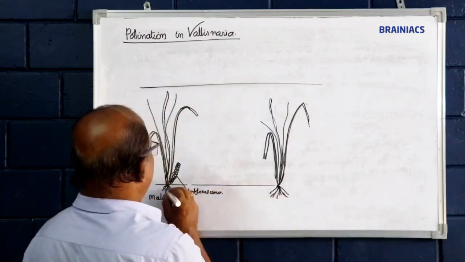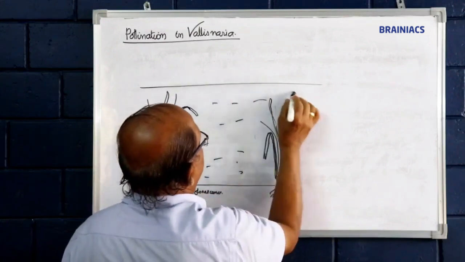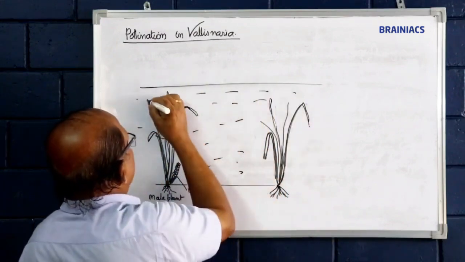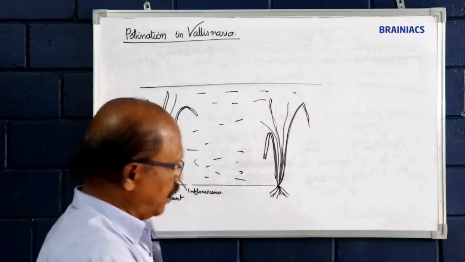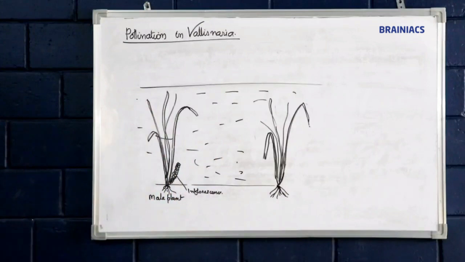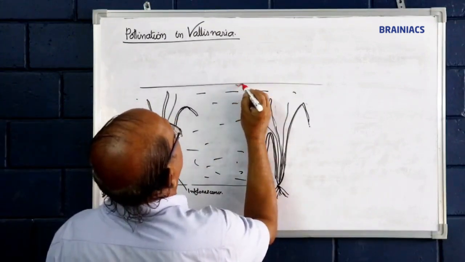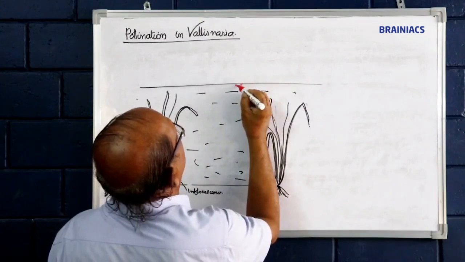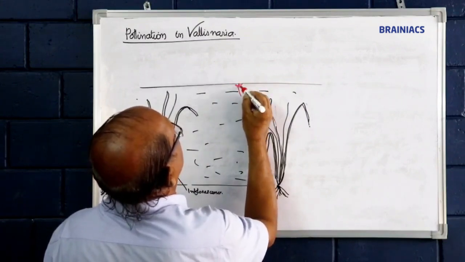Rooted submerged plants. This is water. The female flower has three perianth members: 1, 2, 3. And this is the flower.